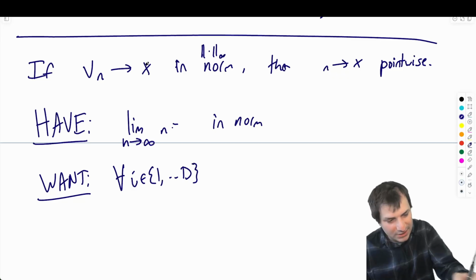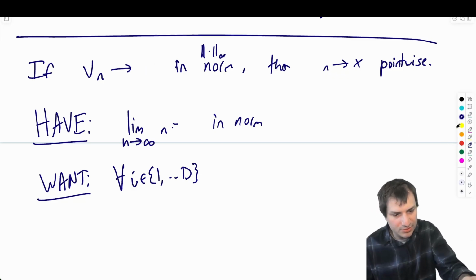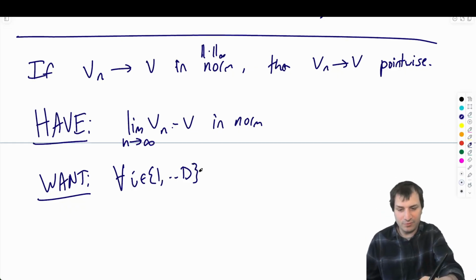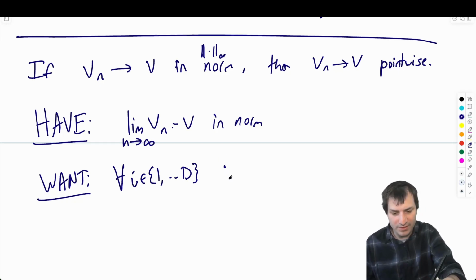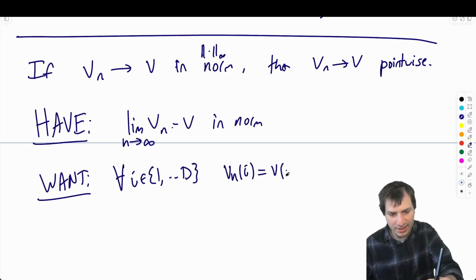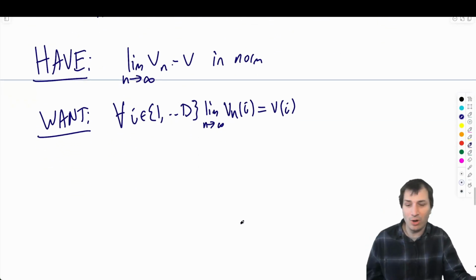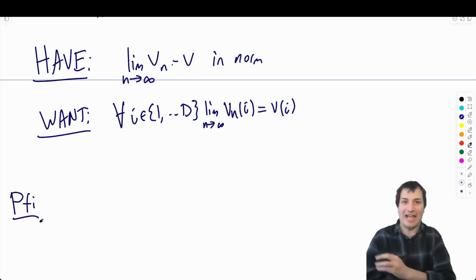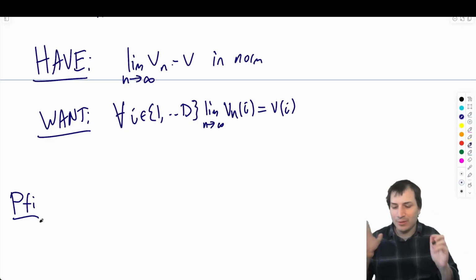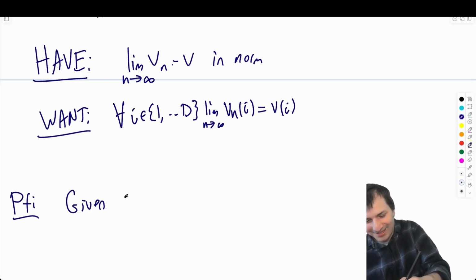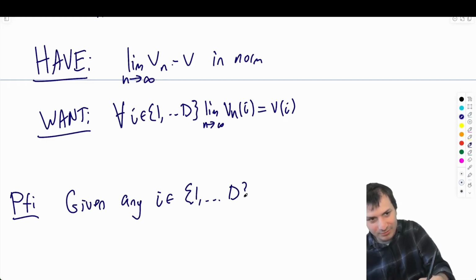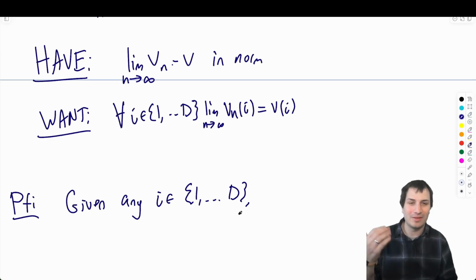Okay, vn goes to v. Vn goes to v in norm. Then vn goes to v pointwise. Let's fix the notation. Vn goes to v in norm. So for all i in 1 to d, vn of i goes to vi, the limit. So actually, again, the thing we want is a for all. So in my proof, the proof is going to start with: given any i in 1 to d, and then we're going to work this out, and we're going to have to prove that the limit is this much.